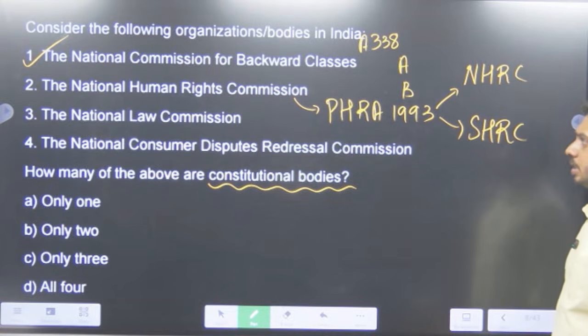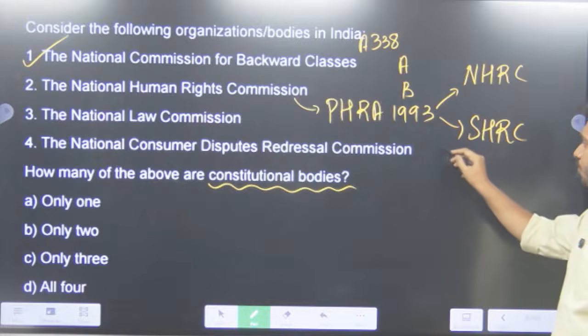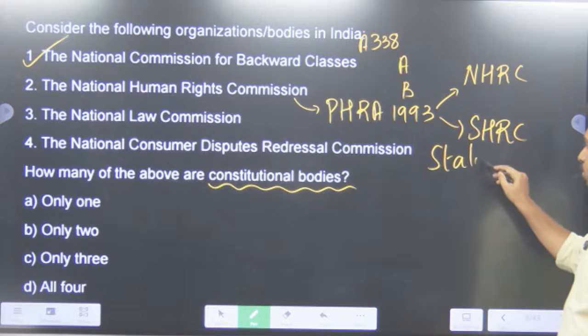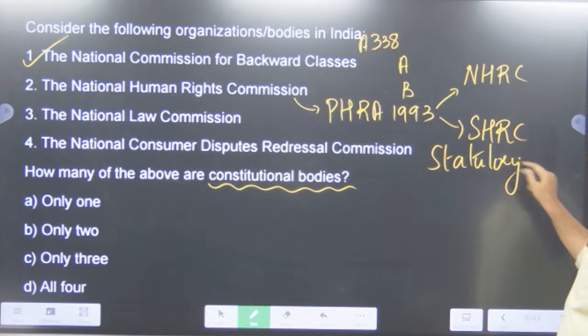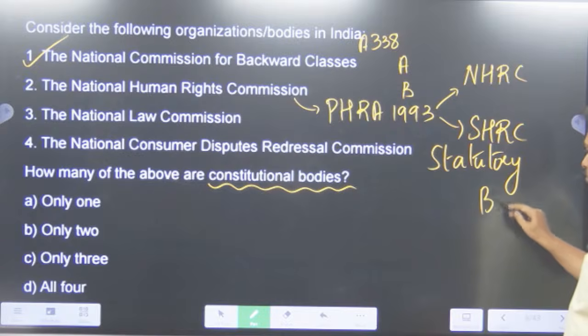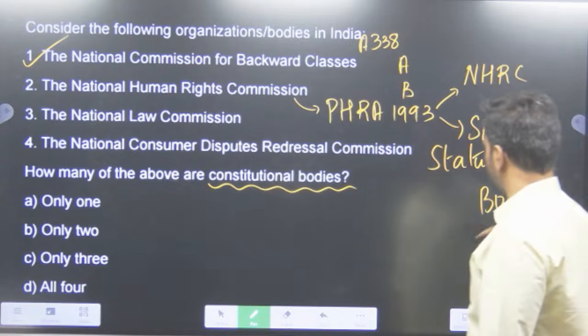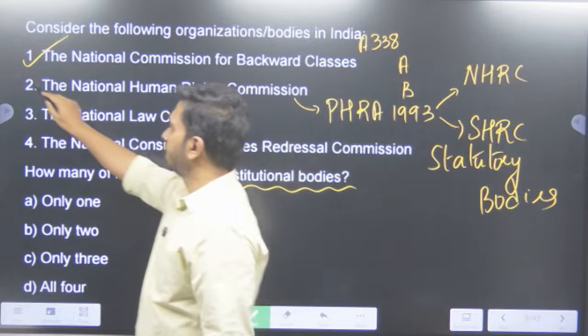So are they constitutional bodies? No, they are statutory bodies. So statement number 2 here is wrong. It's not a constitutional body.